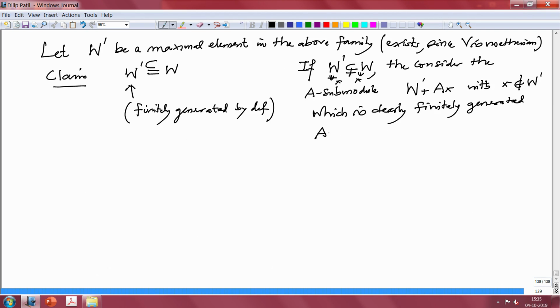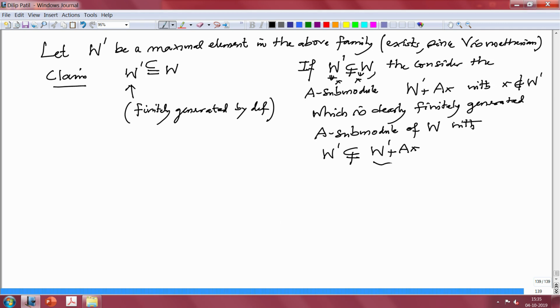A submodule of W, with W prime properly contained in W prime plus AX. But then by definition of that above family, all finitely generated submodules of W belong there.